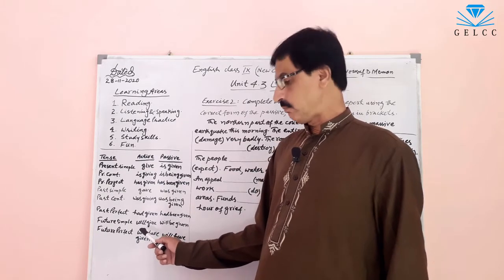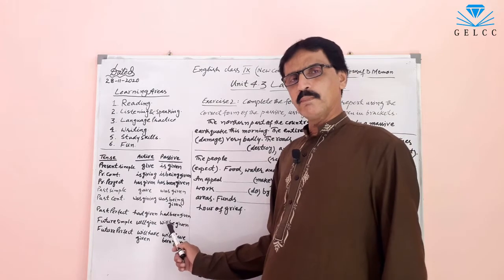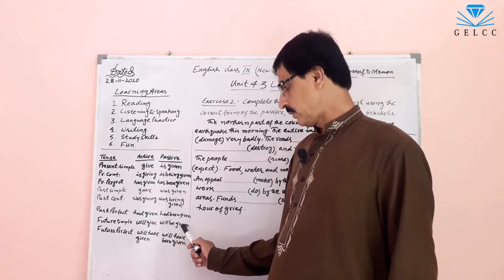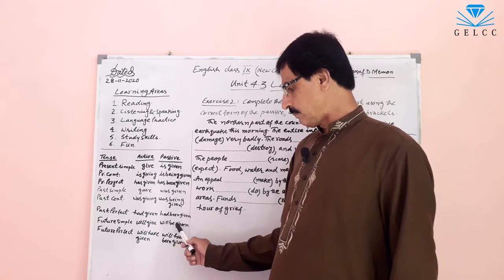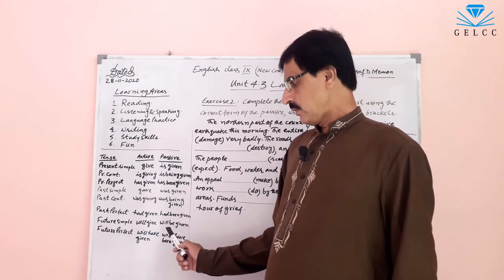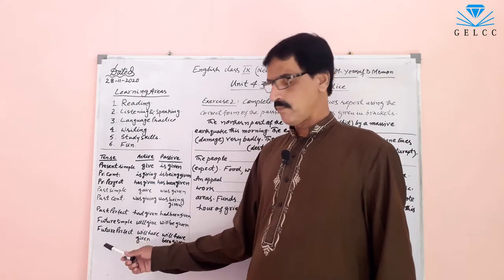It is a future simple. And in passive voice, we will use be after will or shall and then third form of the verb. So the passive voice of will give is will be given. There is no concept of passive voice in future continuous tense.